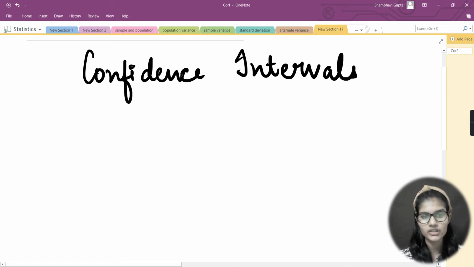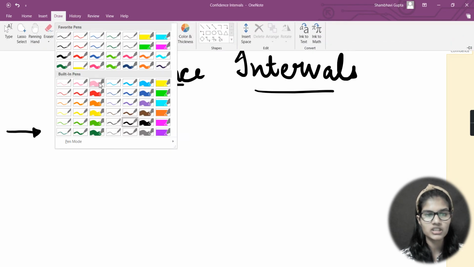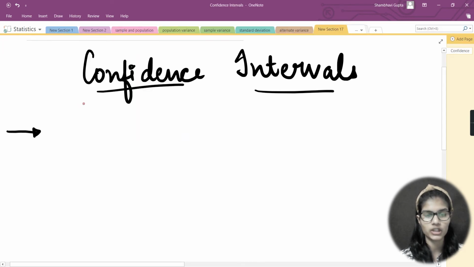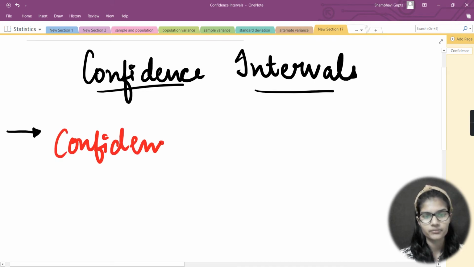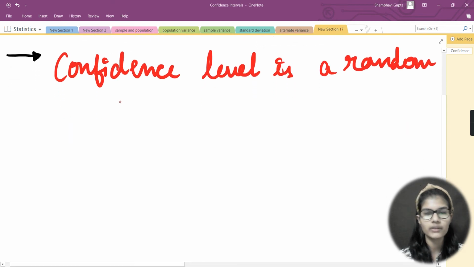I'm going to tell you what this actually means. But before telling you what a confidence interval actually is, I would like to mention two things that you should keep in mind whenever we are studying confidence intervals. So just keep in your mind these two things which I'm going to tell you right now. Firstly, confidence level is a random variable. Okay, so confidence level is also a random variable, right?